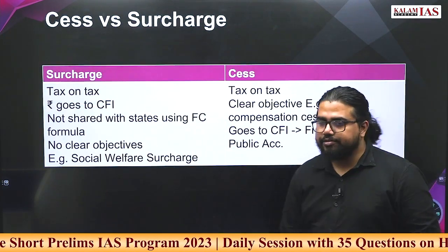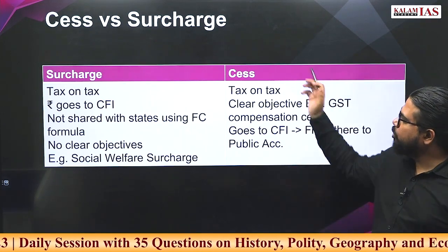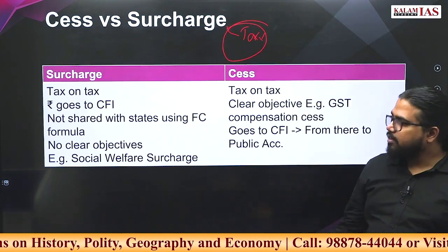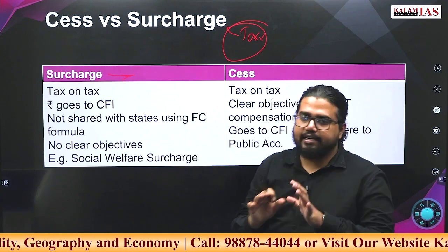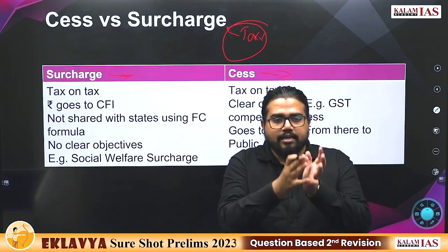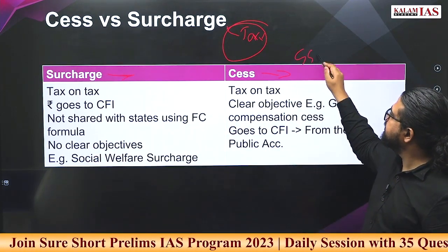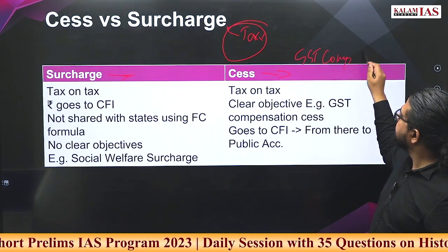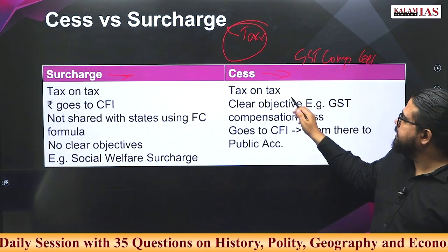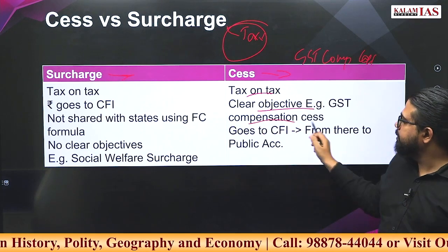Cess and surcharge, what is the difference? Both of these are tax on tax. The major difference is that surcharge will not have any defined objective, while cess will have a defined objective. Like health cess means that amount will be spent exactly for this. GST compensation cess will be spent exactly for this purpose. So an exact, clear objective will be there for cess.